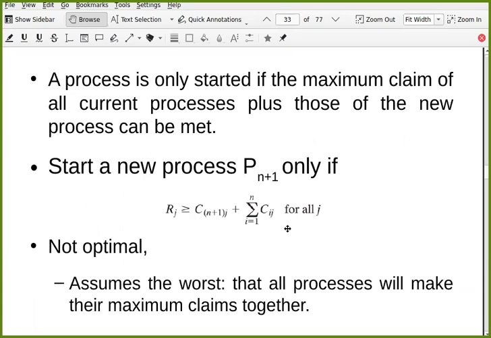And this idea is not optimal. Because P1 and P2 require one printer, and P3 also requires one more printer. Let's say you have only one printer. Don't you think that all these 3 processes can be completed with the help of one printer?